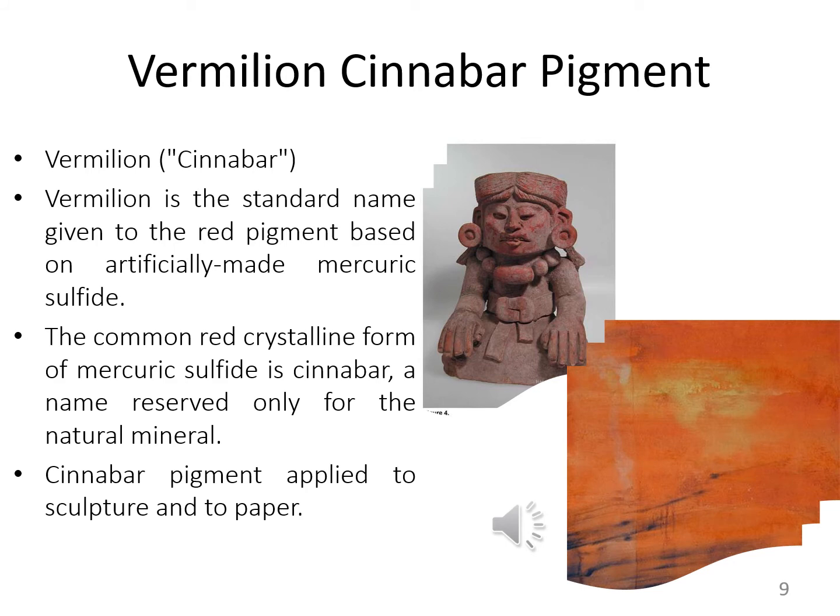Vermilion cinnabar pigment. So what are vermilion cinnabar pigments? Vermilion is the standard name given to the red pigment, and these red pigments are based on artificially made mercuric sulfide.